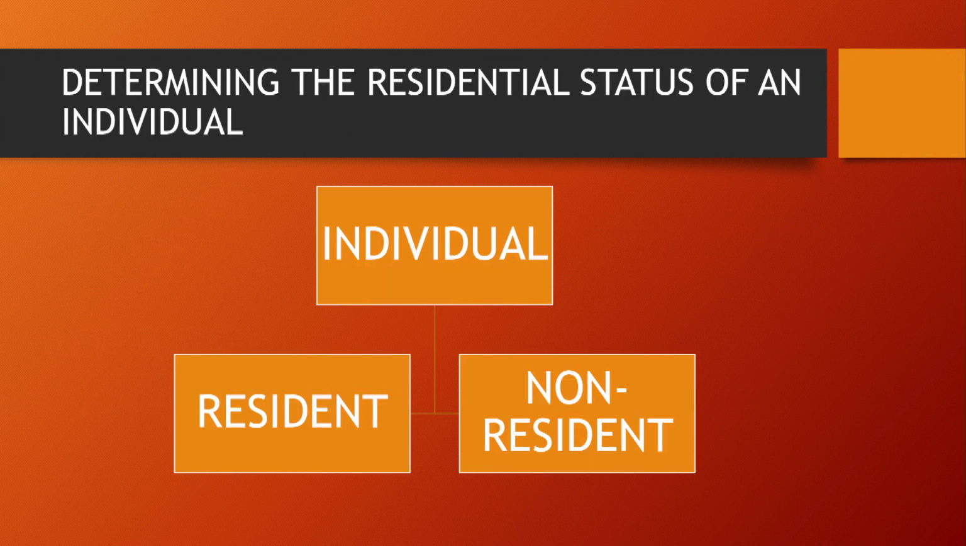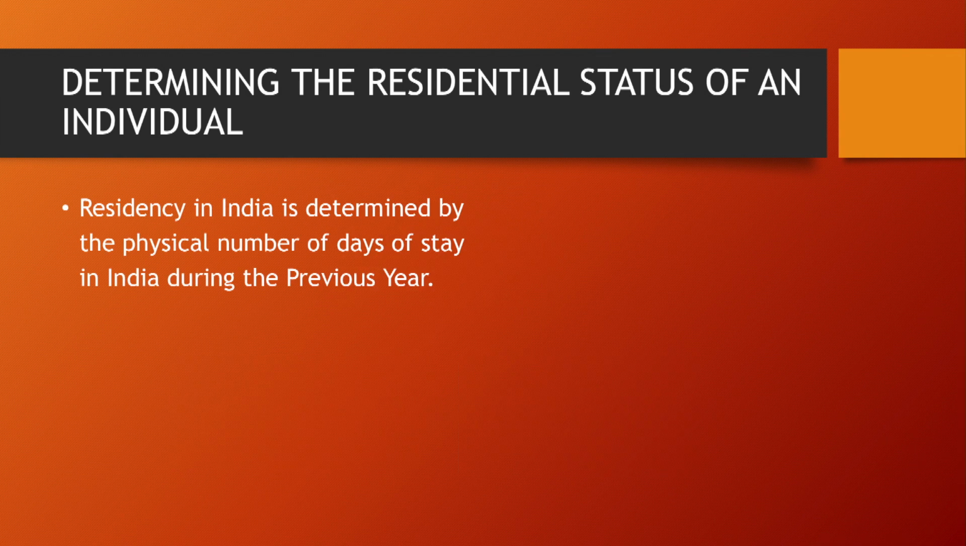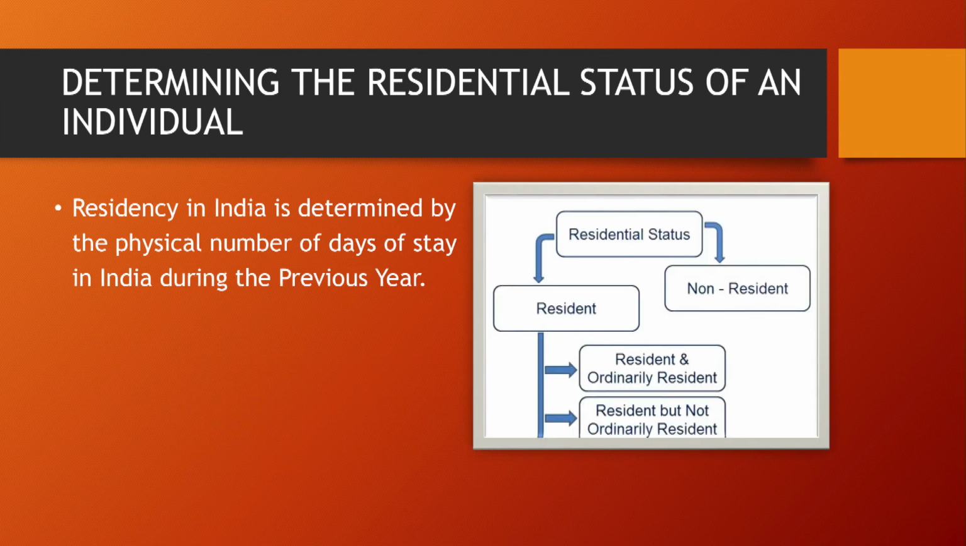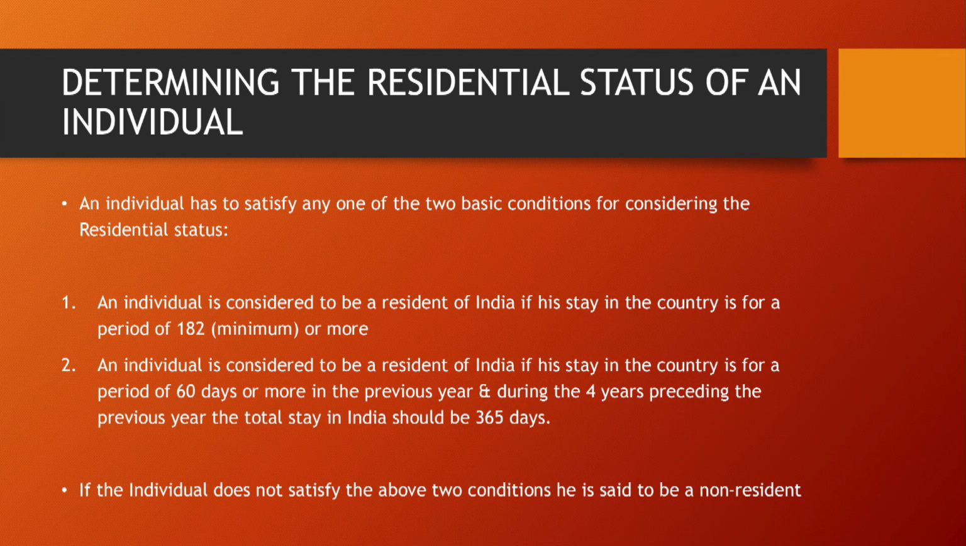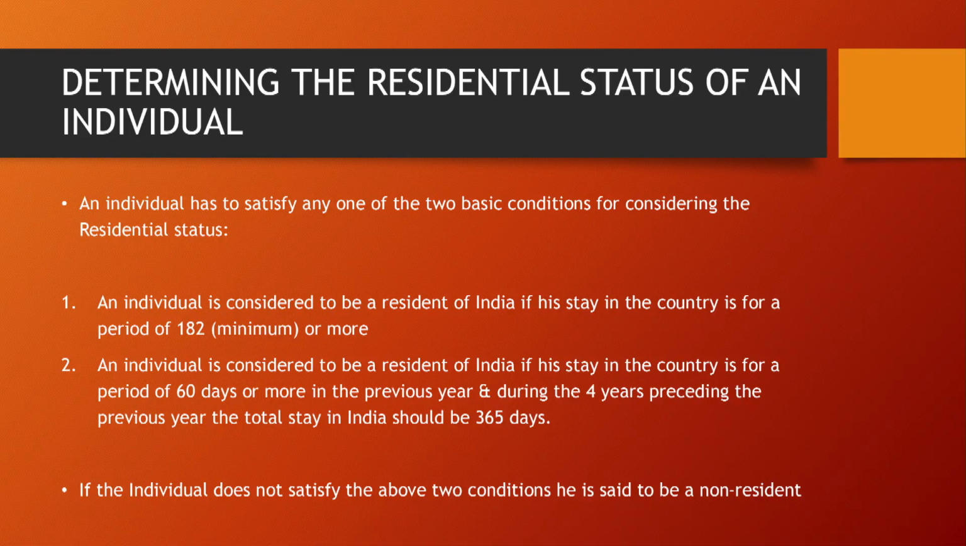Now we are going to determine the residential status of an individual. An individual can be considered as a resident or non-resident. Residency in India is determined by his physical stay in India during the previous year. There are two basic conditions. The individual has to satisfy any one of the two basic conditions. It's not necessary that he has to satisfy both. One of the basic conditions is enough to be a resident. He is a resident if his stay in India during the previous year is for a period of 182 days or more.